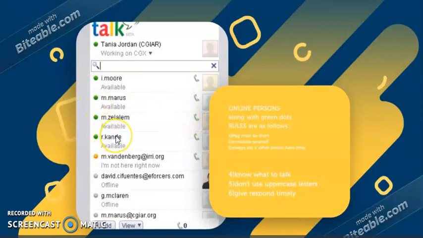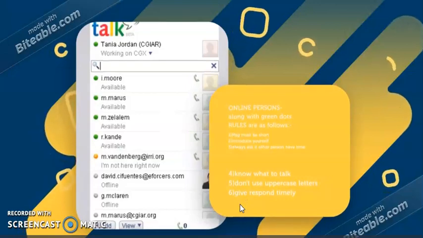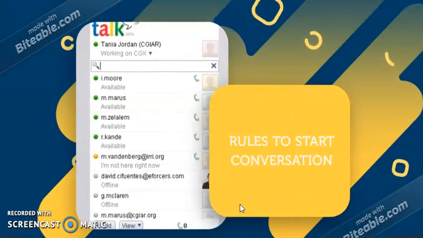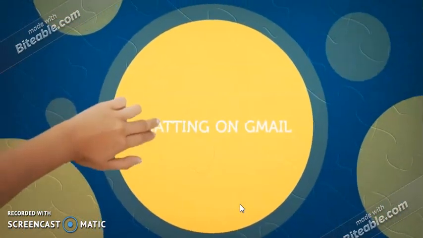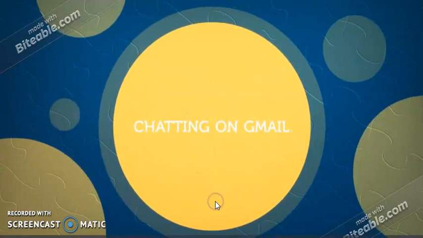You can start sending text messages instantly by double clicking on the contact. A window will pop up as displayed. You can type the text in the text box and press enter. The other person will see the text message and respond to your message.